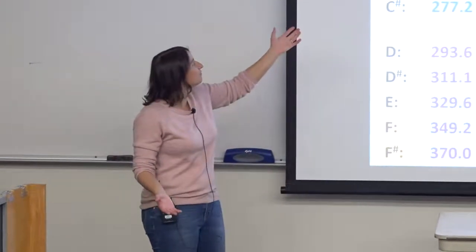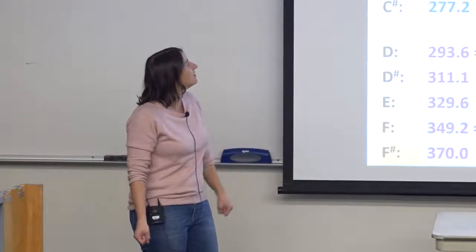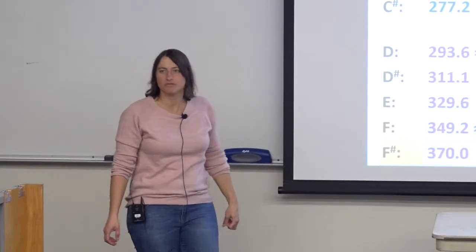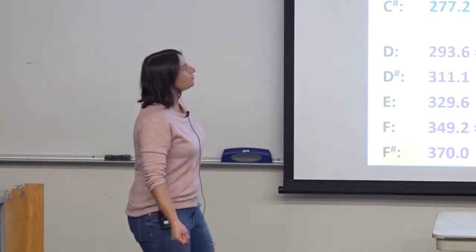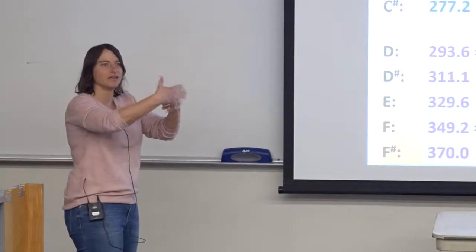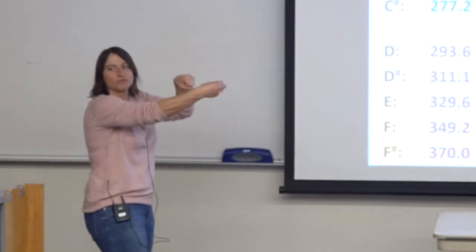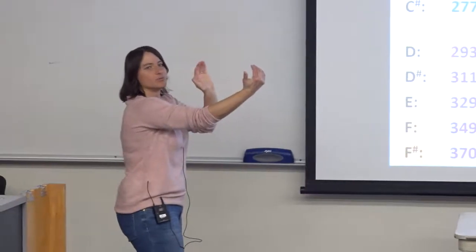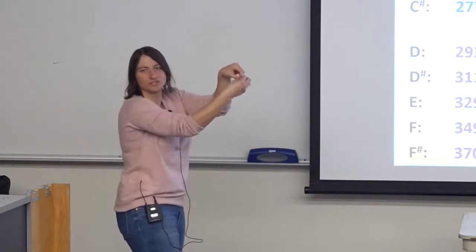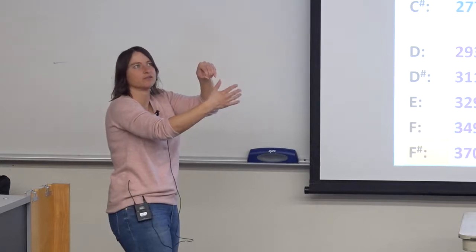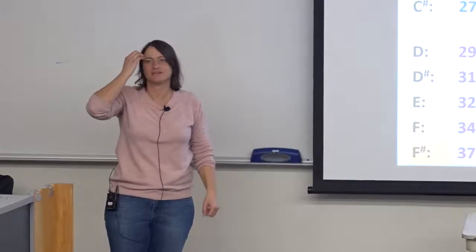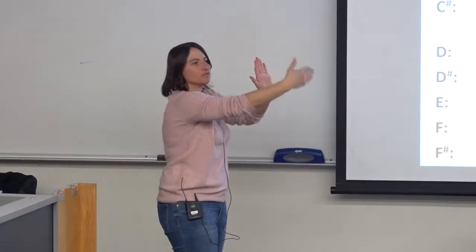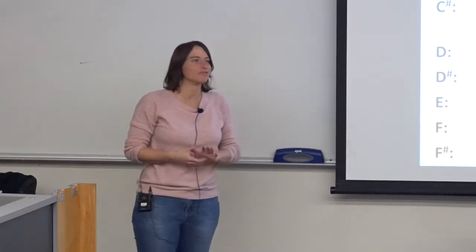It was just decided at a conference that the A following middle C would have a frequency of 440 hertz. And if you see in the green, highlighted in green, the 12th root of 2, that's because when you take some number and multiply it by the 12th root of 2, and then take that number to the 12th power, you get the original number back doubled. And so you move up to the next octave by multiplying by the 12th root of 2 to the power of 12. See if you can make a little sense out of that.